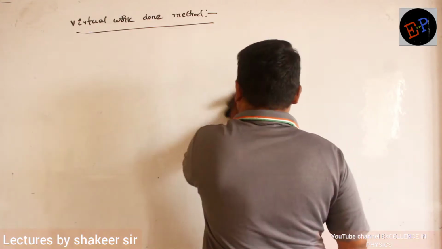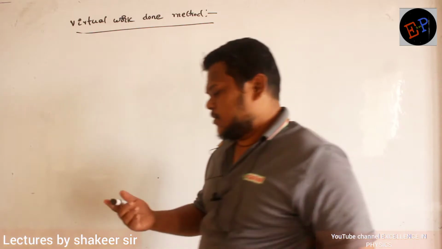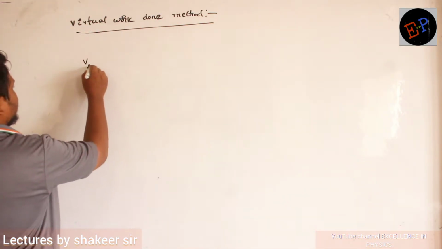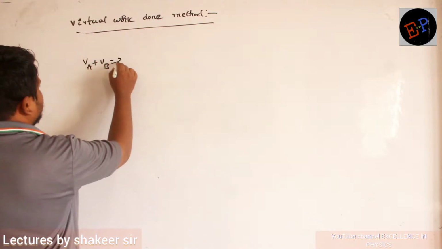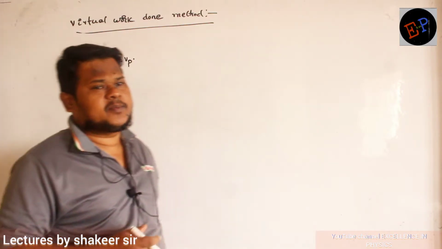We studied the calculus method. Two methods we have studied. So what was the calculus method? VA plus VB is equal to 2VB. This was the calculus method, no? Clear? And yesterday we have studied a point method also.